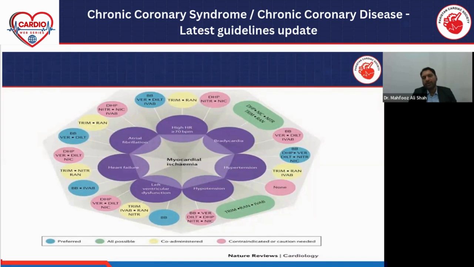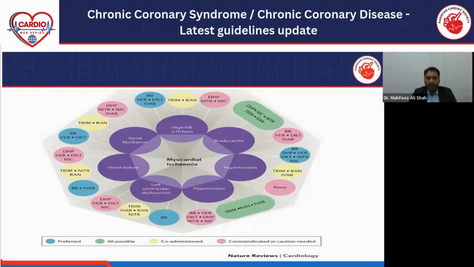We have to give dihydropyridine, nitrate, trimetazidine, ranolazine. And for arterial hypertension patients, we can give beta blocker, dihydropyridine, diltiazem, verapamil, nitrate, trimetazidine, ranolazine.